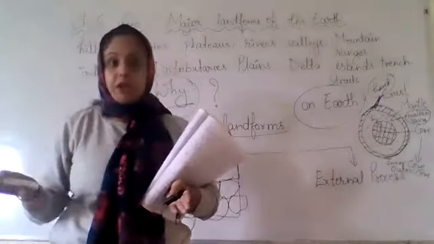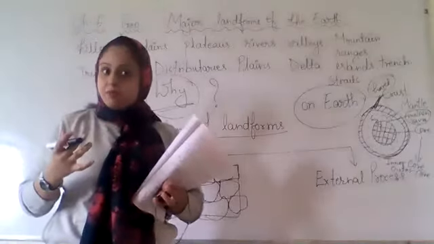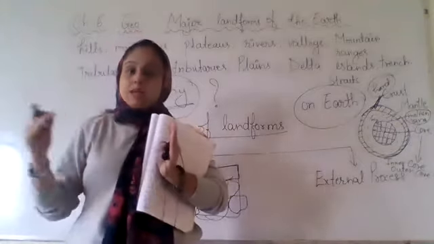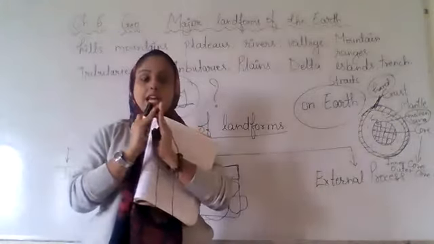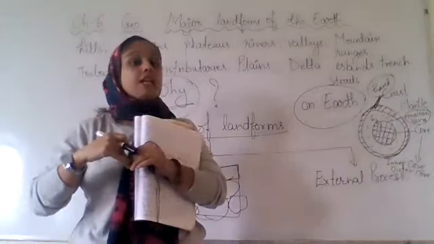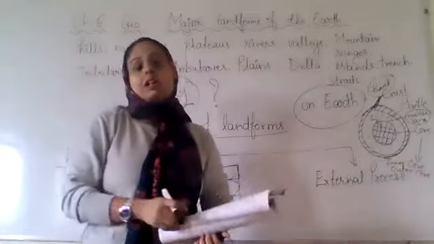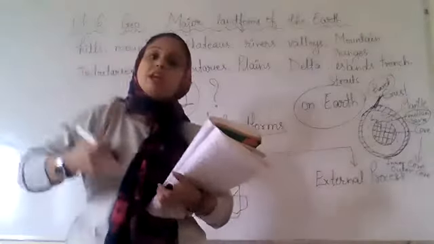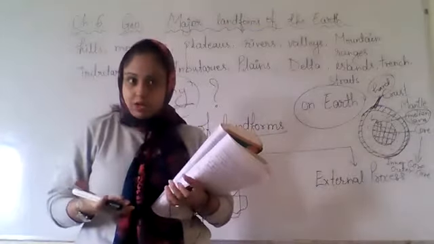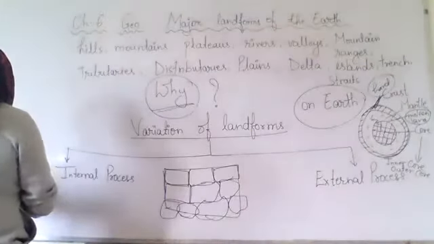They always keep moving, and when they move, they form different types of landforms. Sometimes they collide with each other. When they collide like this, they create mountains. When they collide like this, they create valleys. So this is the internal process which happens every time inside the earth. It is continuously happening inside the earth.